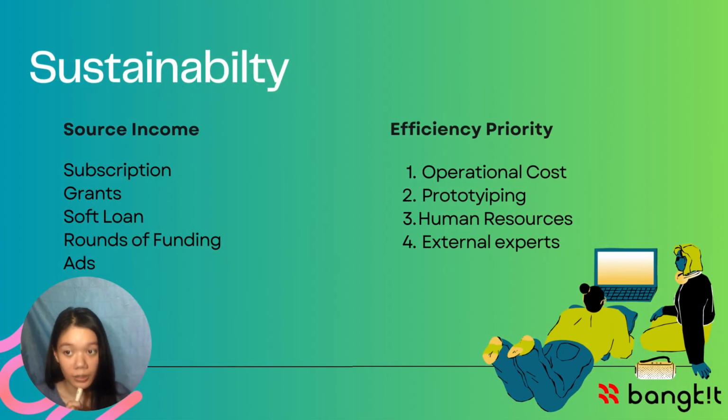For sustainability, the source income is from subscription, grants, soft loan, round of funding, and also ads. And our efficiency priority is operational cost, prototyping, human resources, and also external experts.